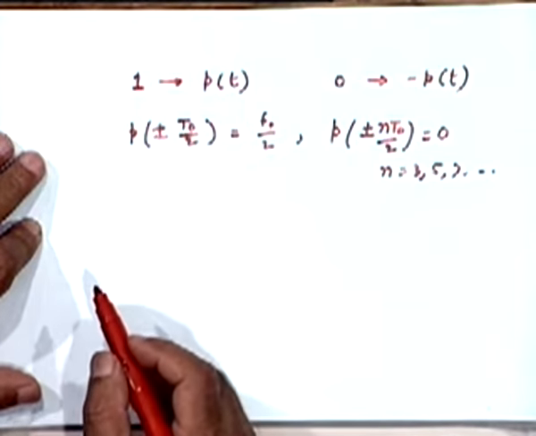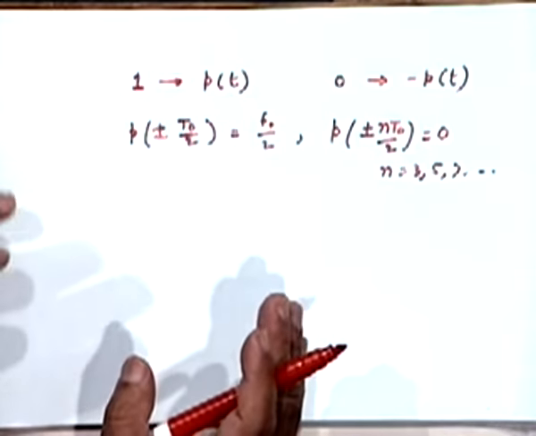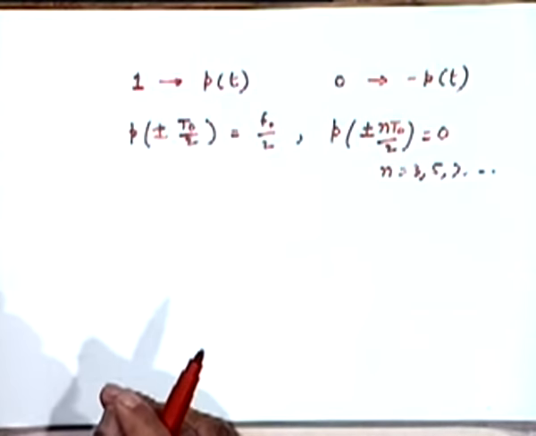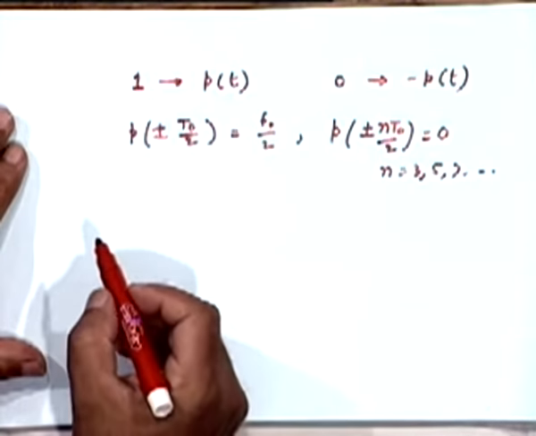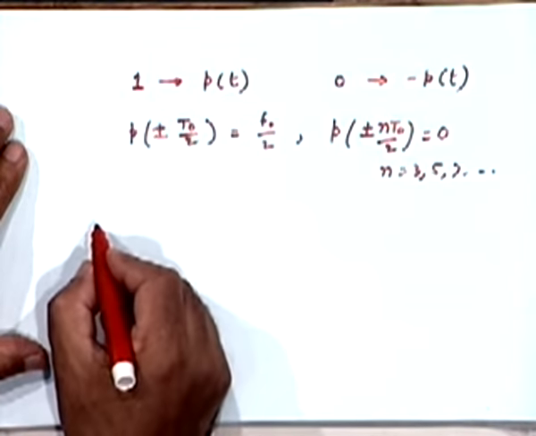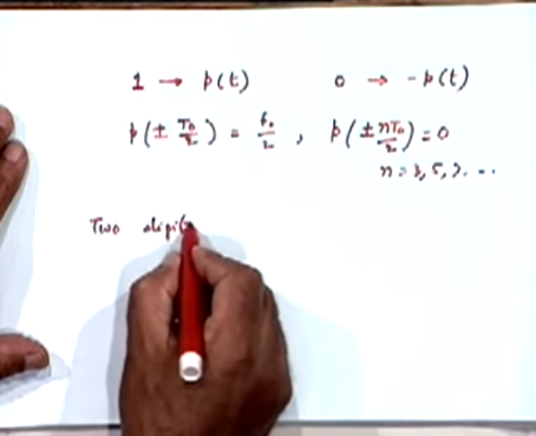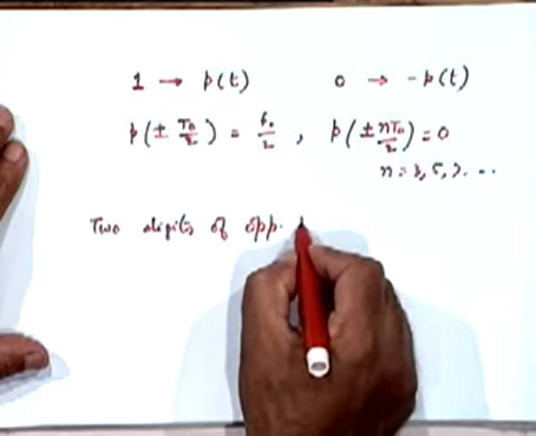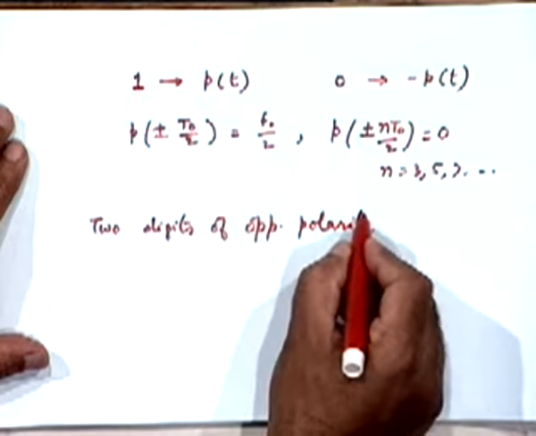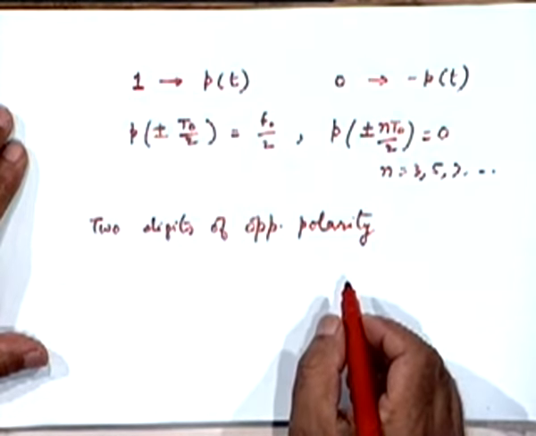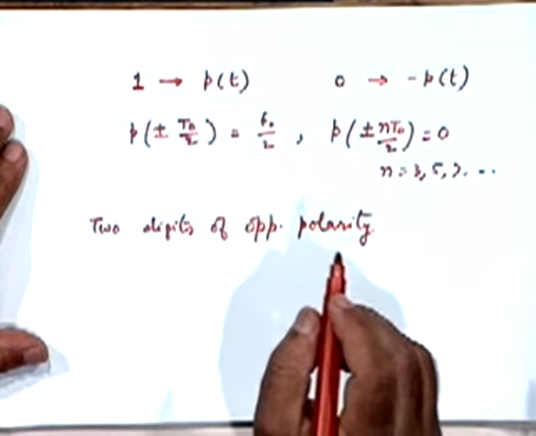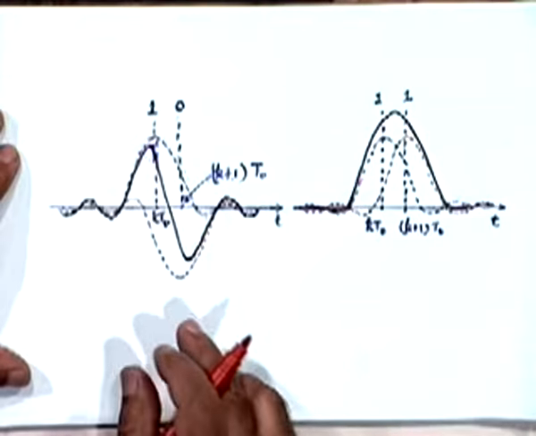Now, similar to the argument that I gave for the telegraph situation, which we were not fully comfortable with, something similar to that holds here also. When we transmit two digits of opposite polarity, what will happen? At the midpoint, I think I best illustrate by a diagram. It's more important to understand than to draw this picture, right?